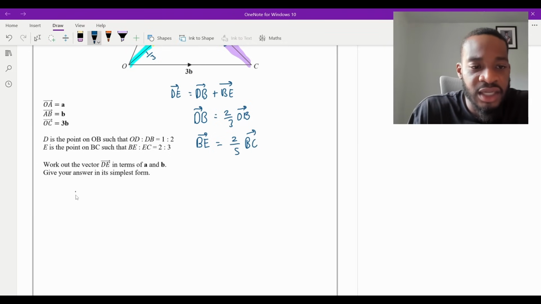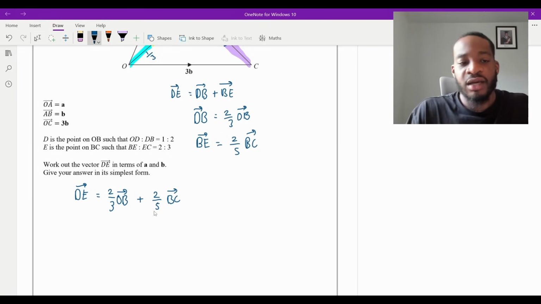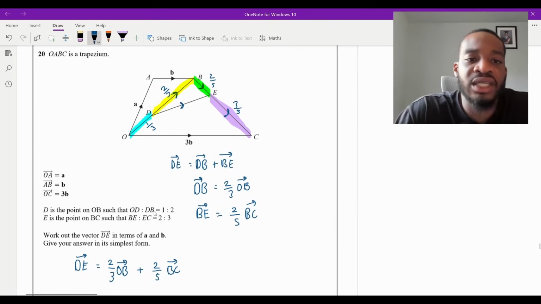So D to E is going to equal D to B, which we know is 2/3 of O to B, plus B to E, which is 2/5 of B to C. So now we just need to calculate what O to B is and what B to C is, put them in, and then simplify.